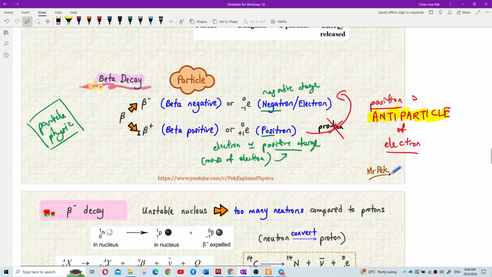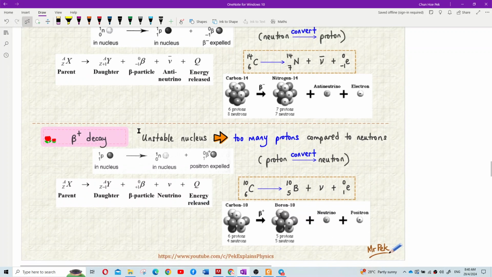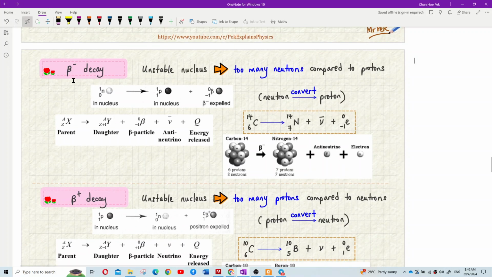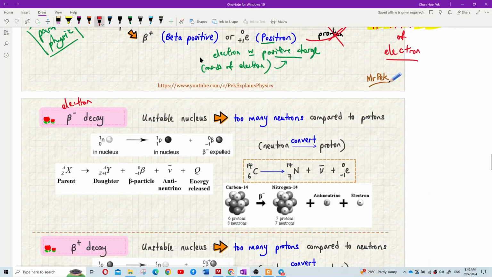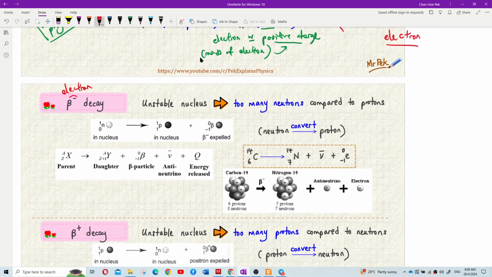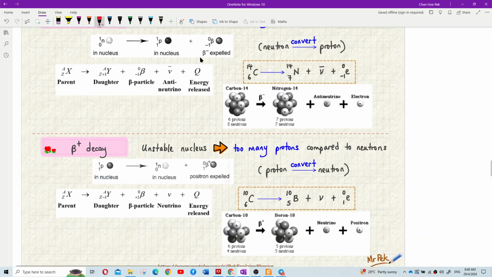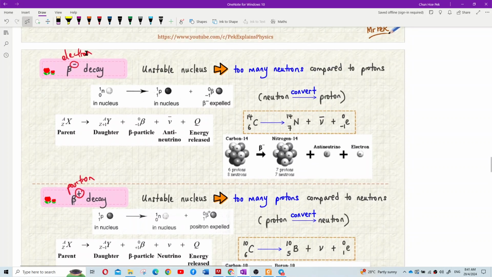Okay, now let's not elaborate too much on that. Let's talk about this. We have beta negative decay and beta positive decay. Beta negative, as we just learned, is an electron, or negatron, with negative charge. Beta positive decay is what we call the positron, an electron with positive charge. Electron has negative charge; positron is electron with positive charge.